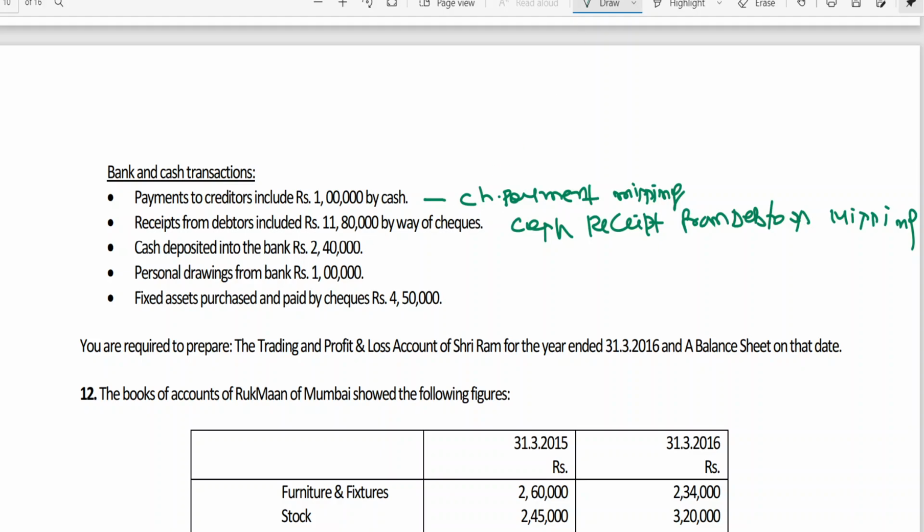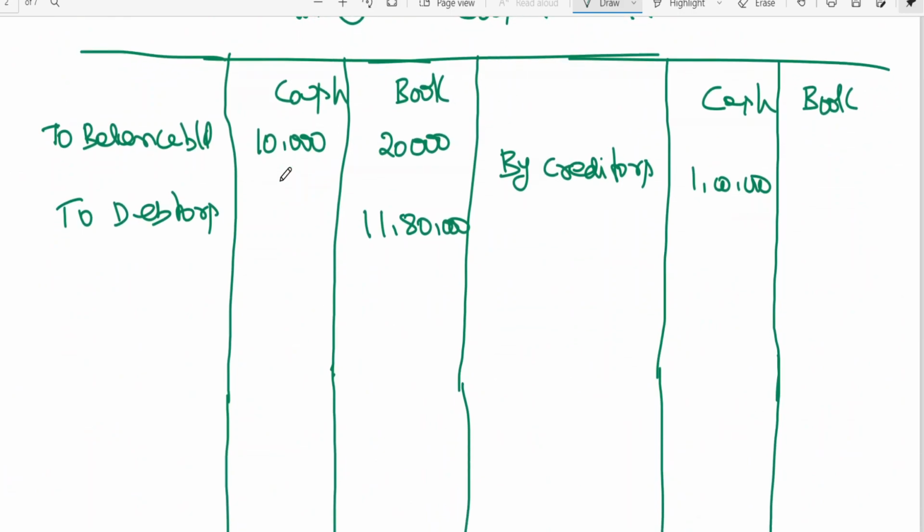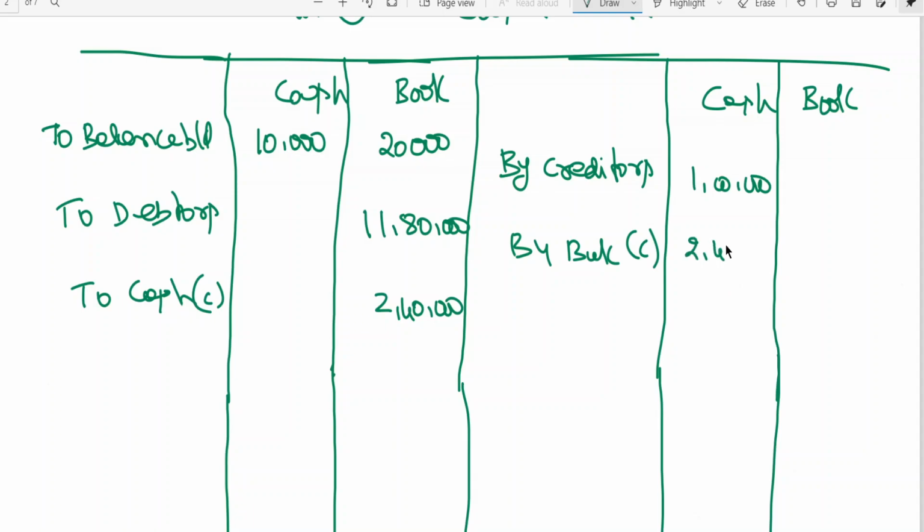Cash deposit into bank 2 lakh 40,000. Cash deposited into bank, to cash 2 lakh 40,000. By bank, this is contra. In cash column 2 lakhs 40,000.